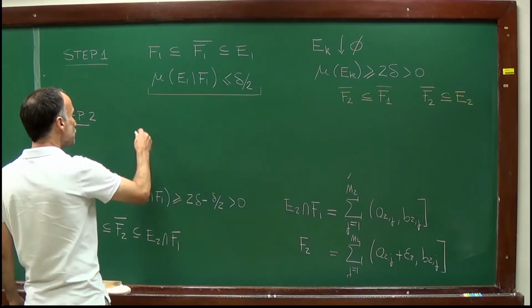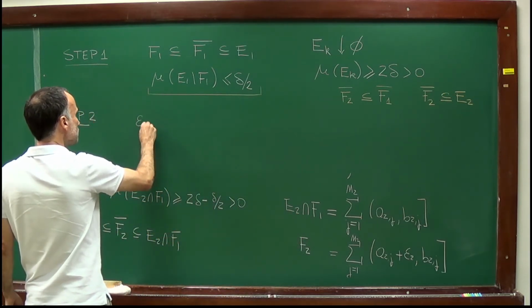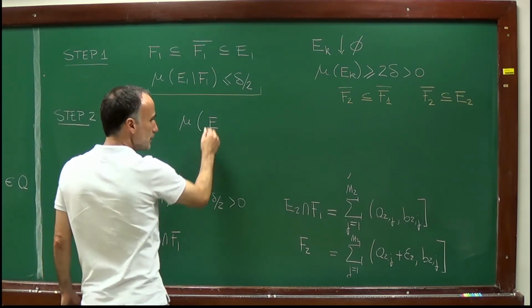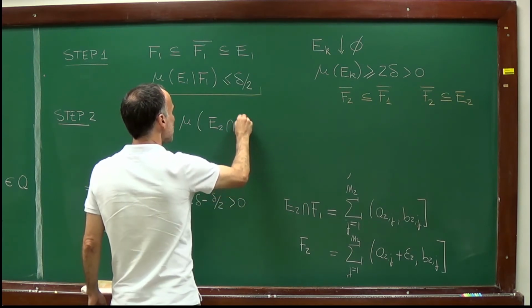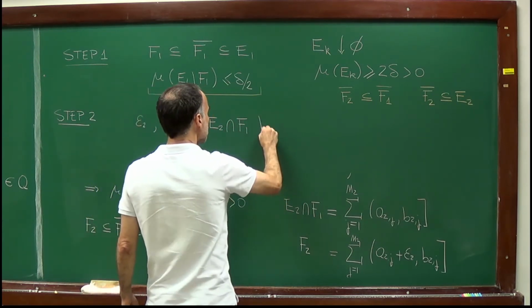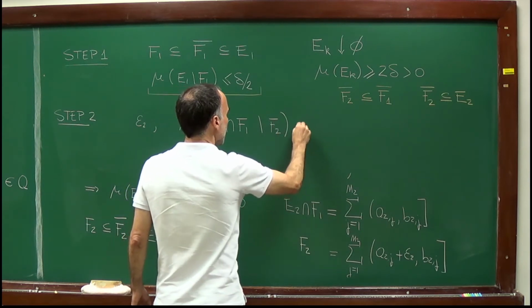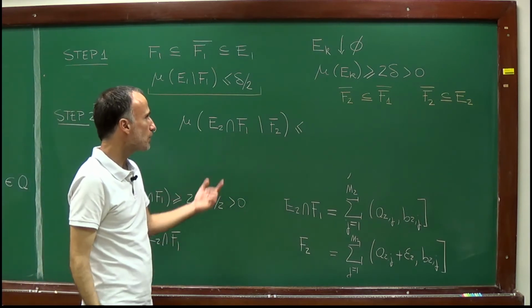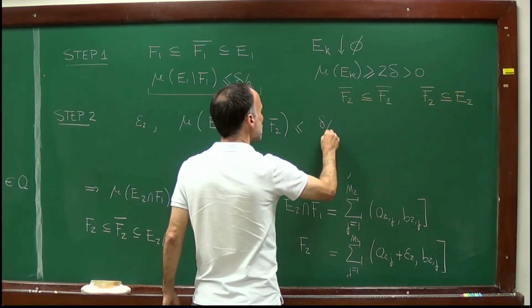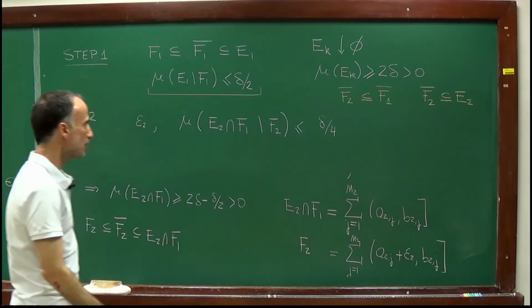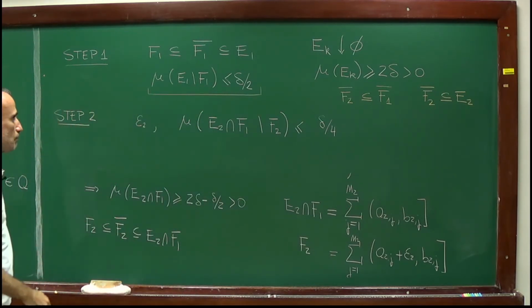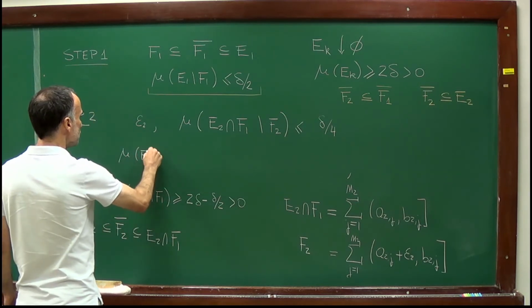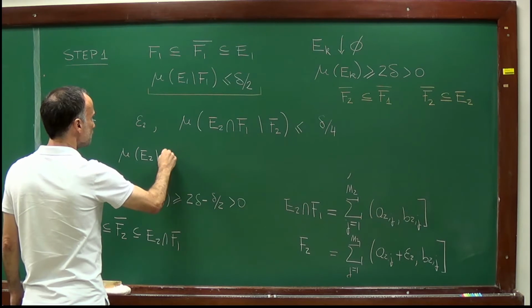So in other words, I can choose an epsilon 2 such that the measure of E2 intersection F1 minus F2 is, and I can choose it as small as I want, so I'll choose it smaller than delta over 4.